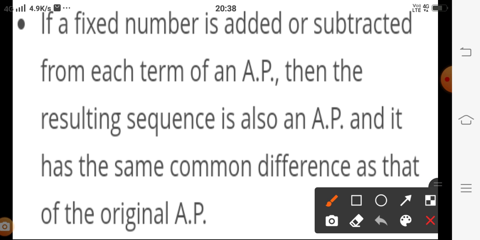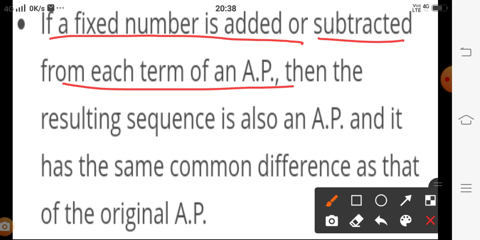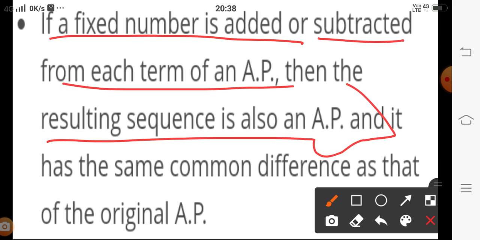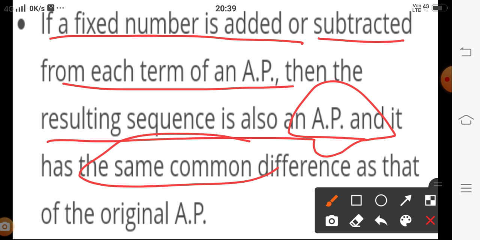Now here we have some observation. If a fixed number is added or subtracted from each term of an AP, then the resulting sequence is also an AP. If you are adding the same number or subtracting the same number, the resulting values are also in AP, and they have the same common difference as the original AP.